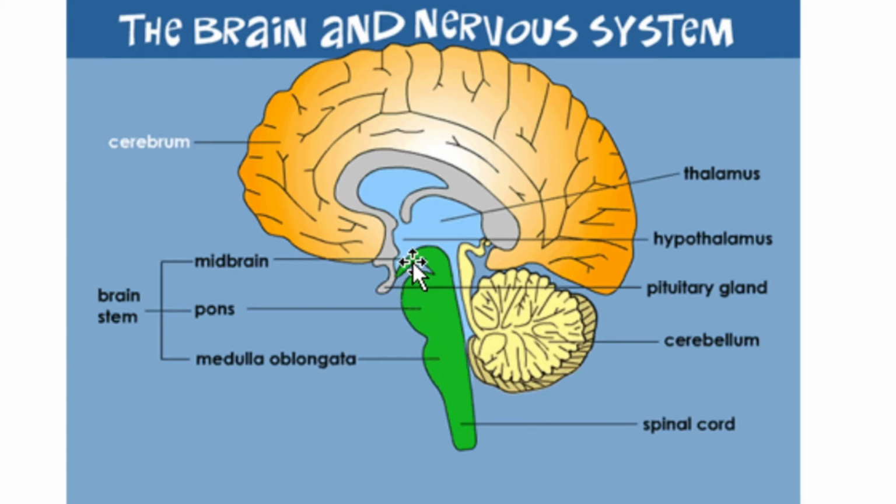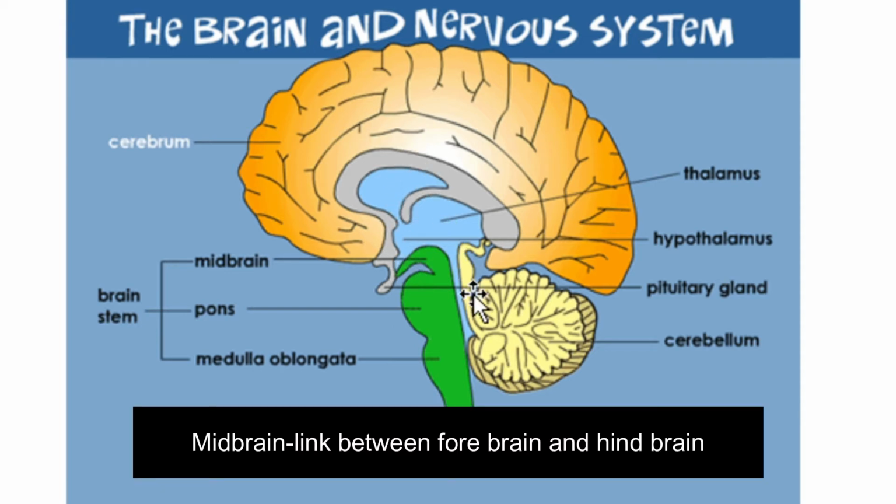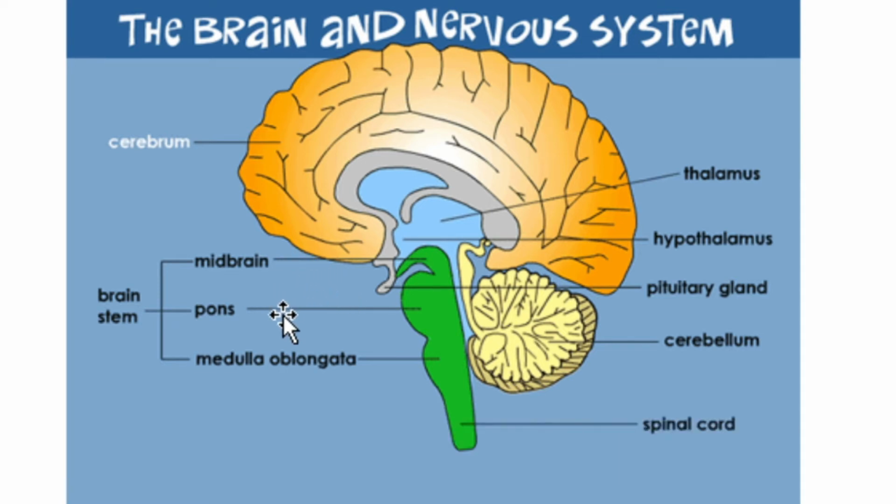The midbrain is the connecting link between the anterior part of the brain and the posterior part of the brain. The midbrain, pons and medulla oblongata together form the brain stem. The medulla oblongata continues down as the spinal cord. So these are the parts of the brain.